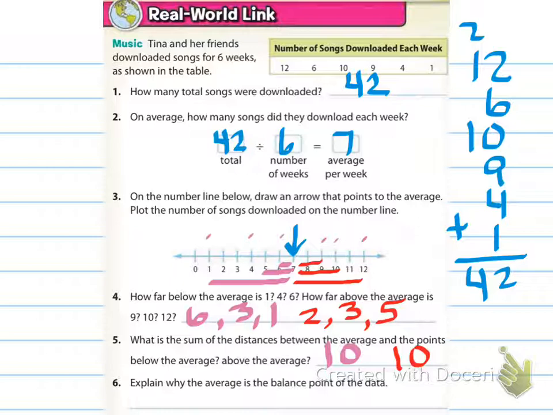All right, so looking at number 1, how many total songs were downloaded? We just add up all the songs. 12 plus 6 plus 10 plus 9 plus 4 plus 1, and that makes 42 total songs. And then on average, how many songs did they download each week? We would take the total, which is 42, divide by the number of weeks, which is 6, and then we get the average of 7 per week.